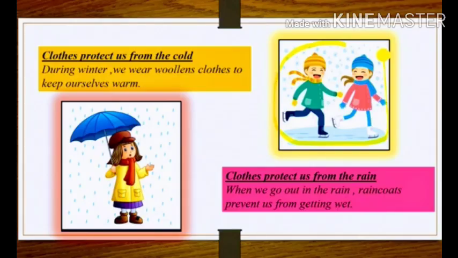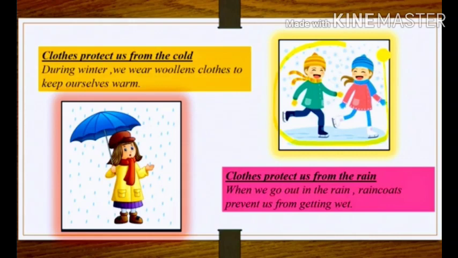Next, we will see about the woolen clothes. These woolen clothes protect us from the cold. During winter season, we usually wear woolen clothes to keep ourselves warm. So let us see how woolen clothes help us to keep our body warm. Woolen clothes are made of such fibers which do not allow air to pass through. It means they trap the air and therefore keep our body warm.